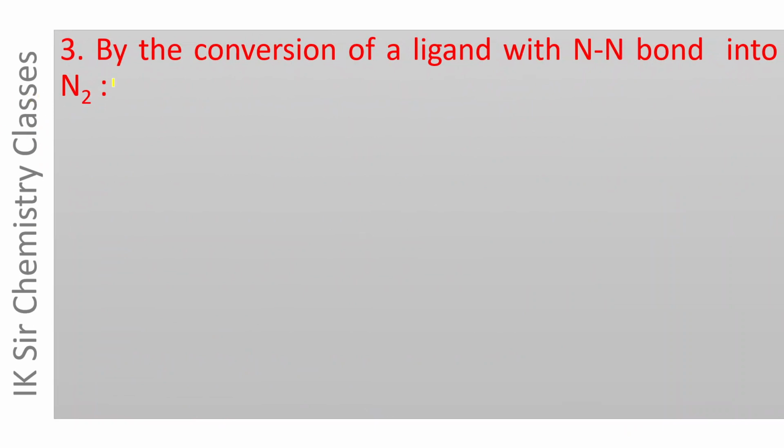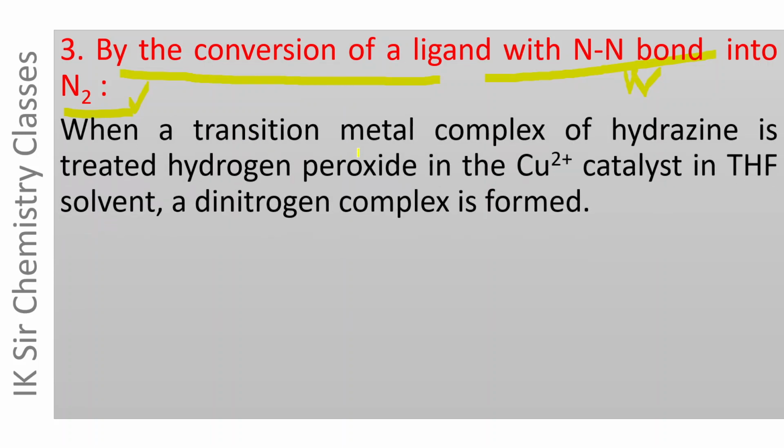And the third method is given here, by the conversion of a ligand with N-N bond into N2. A ligand containing N-N bond and attached to transition metal can be transformed into N2. When a transition metal complex of hydrazine which contains N-N bond is treated with hydrogen peroxide in the presence of Cu2+ ion catalyst in THF solvent, a dinitrogen complex is formed.